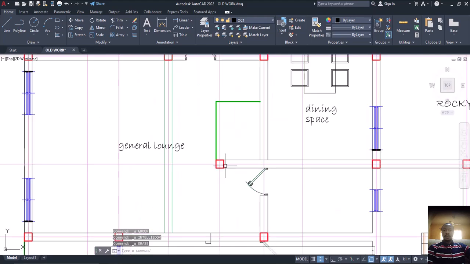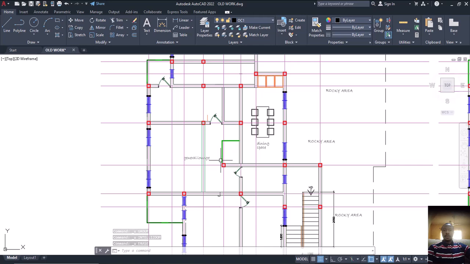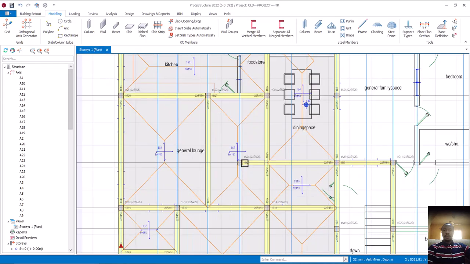So we can now have our slab. This one will come straight, and we remove this one. And something like this. So this one will now become our primary beam, and this one becomes secondary beam. Perfect. I think we are good to go, isn't it? All right. That's how you think, and that's how you judge.